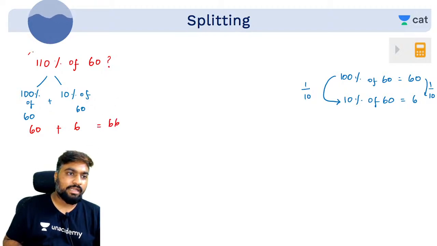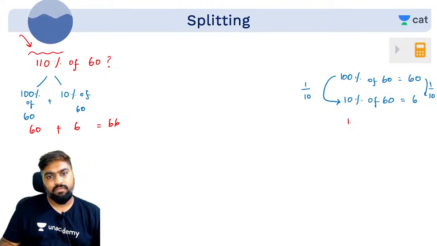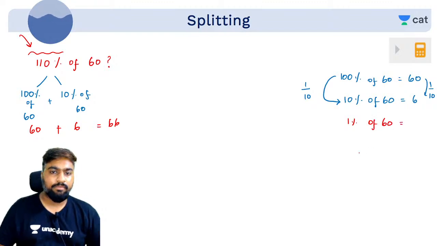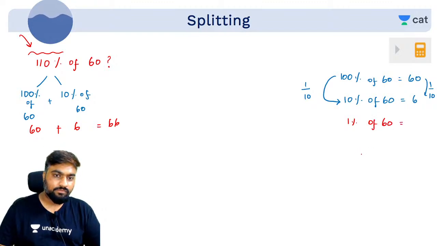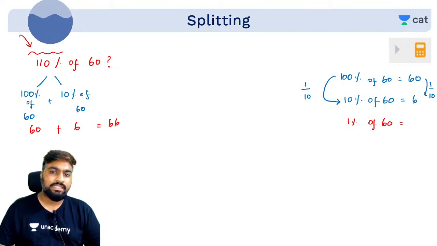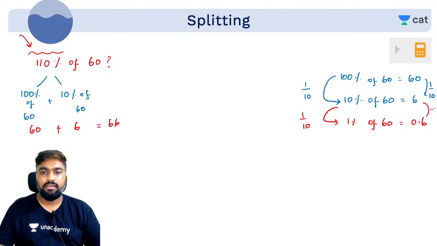What we do in normal calculation, you can do with percentage also. How much will be 1% of 60 then, guys? If 10% of 60 is 6, then what will be 1%? 0.6. Very good. So what's happening? Whatever you do on the left hand side, divide this by 10, then do the same thing, divide this by 10.